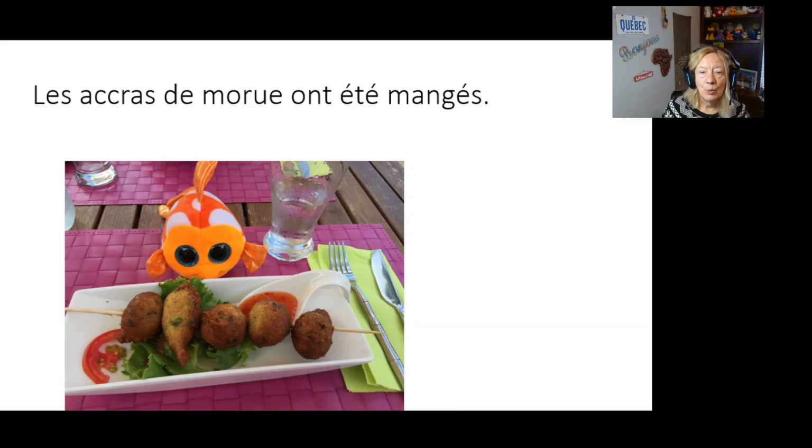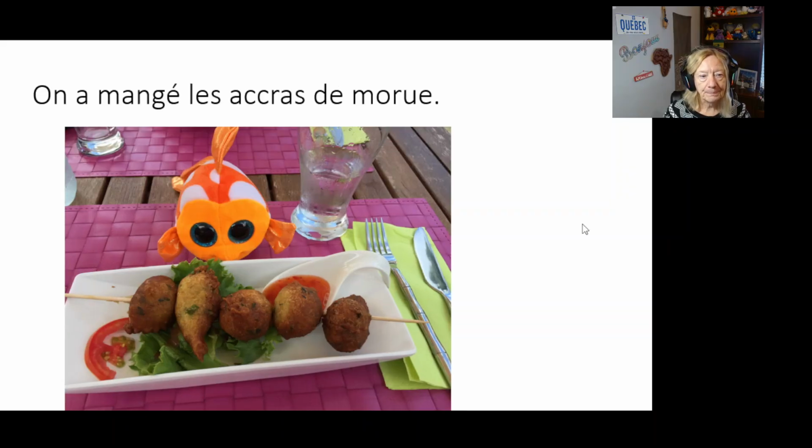Les acras de morue ont été mangés. Look at the verb tense for the verb être, ont été. That's the passé composé. We're going to use on as our subject. Put manger in the passé composé. Les acras de morue become the object. On a mangé les acras de morue.